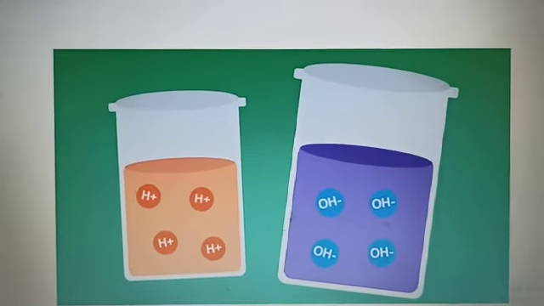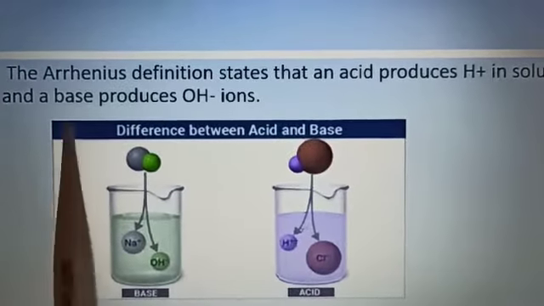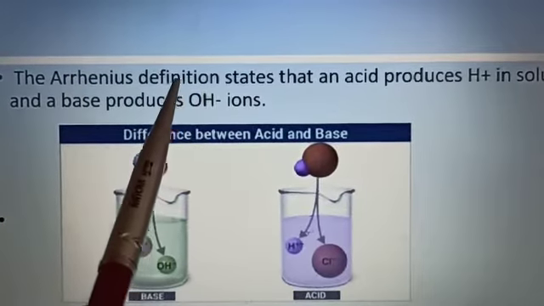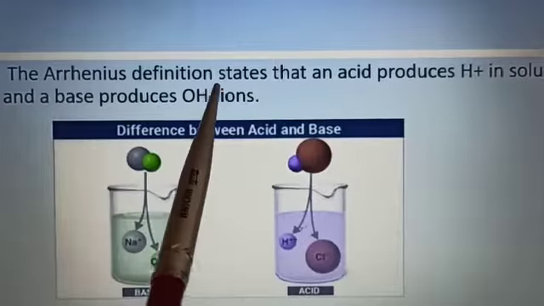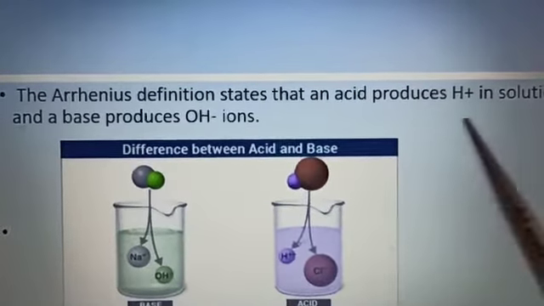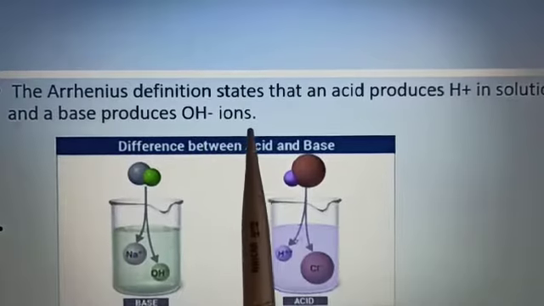As per the definition given by Arrhenius, the scientist who gave the definition, an acid produces H plus ions in solution and a base produces OH minus ions.